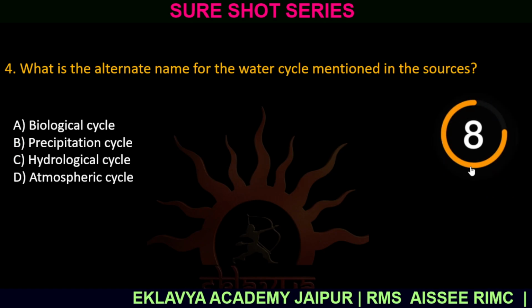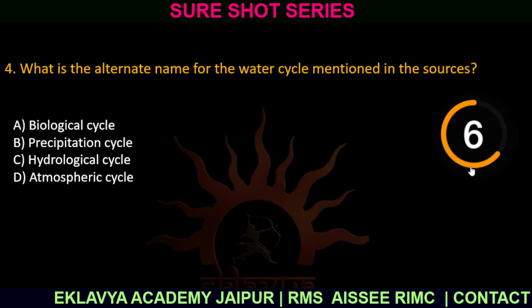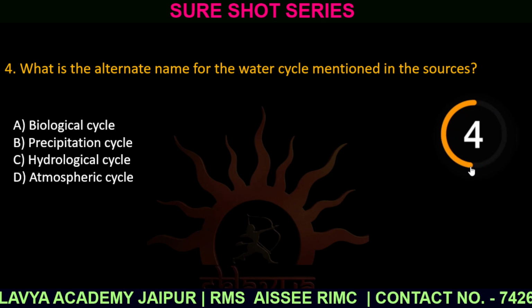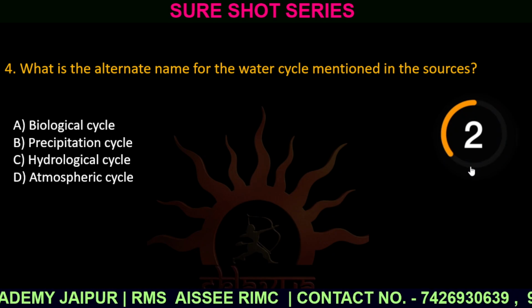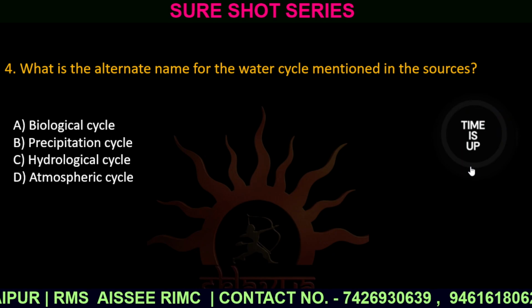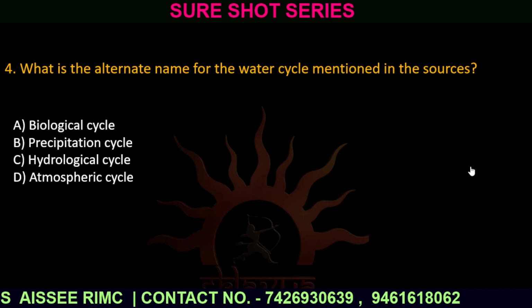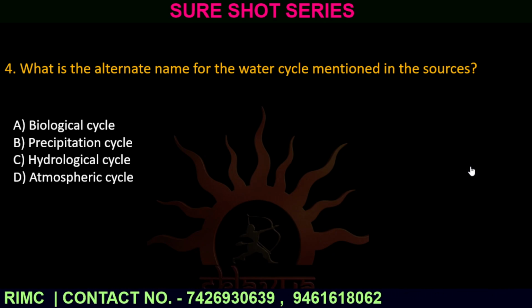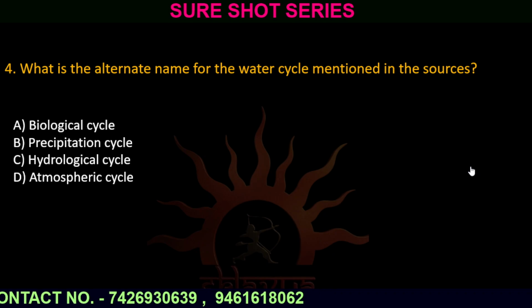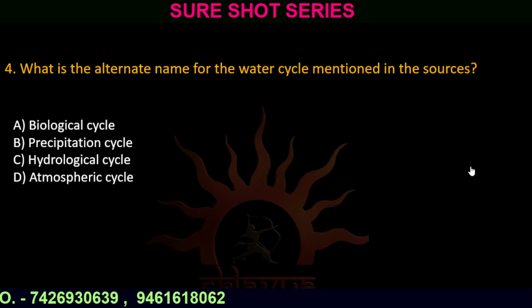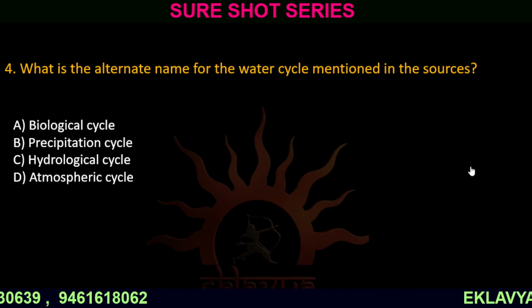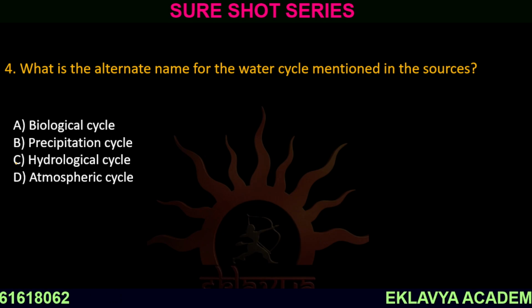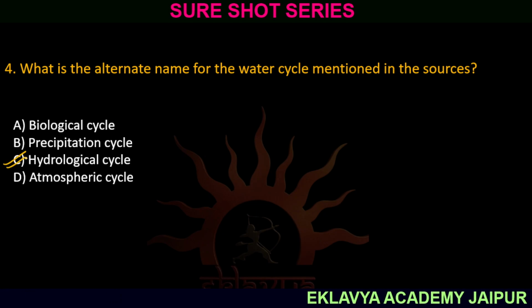Question number 4. What is the alternate name for this water cycle mentioned in the source? Option A, biological cycle. Option B, precipitation cycle. Option C, hydrological cycle. And option D, atmospheric cycle. The correct answer is option C, hydrological cycle.